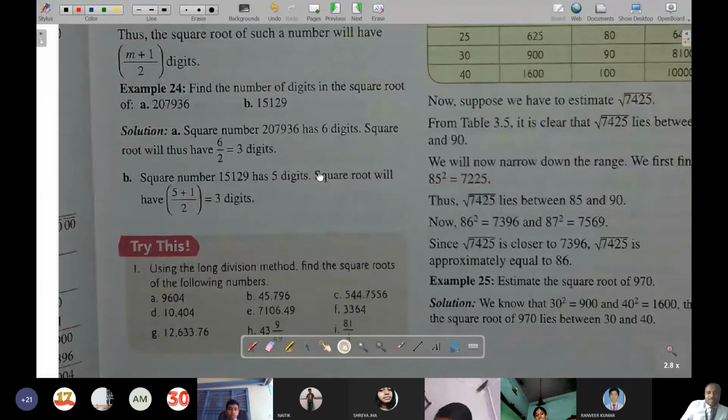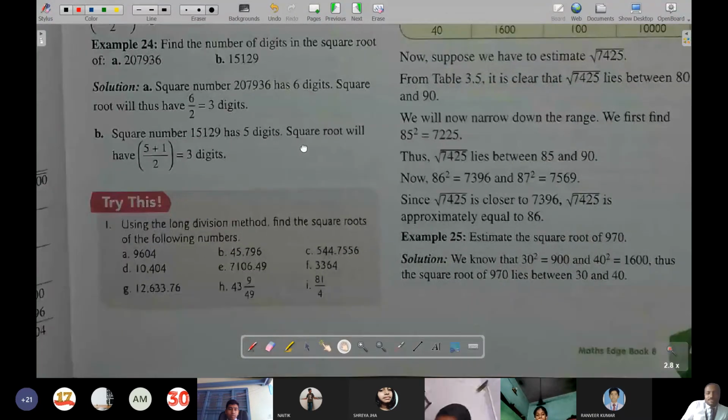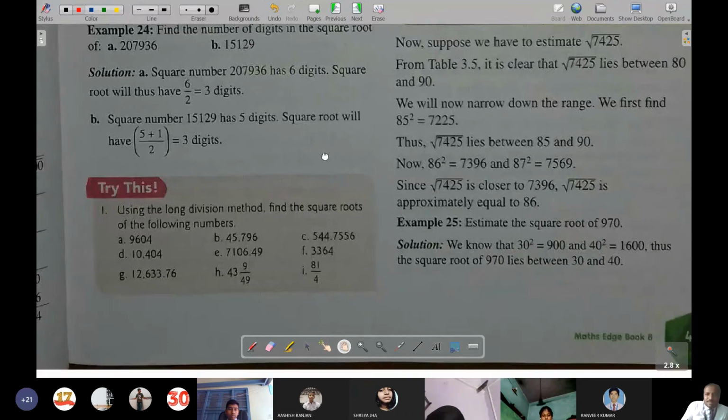Sir, I have a doubt, example number 24. Yes. Sir, I have also a doubt, but not from this chapter, sir. Okay, then from where? Sir, profit and loss, sir. Okay, profit and loss. Which chapter is that? Sixth. Yes, sir. Sixth chapter. Okay, so when we complete this, then we will go to the sixth chapter. I hope within 3-4 days, this week, it will be completed. So next week we will be in the sixth chapter.